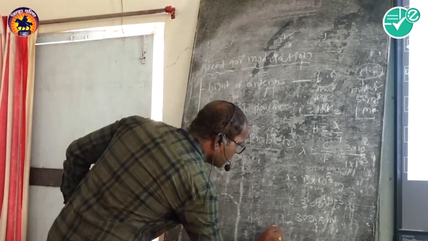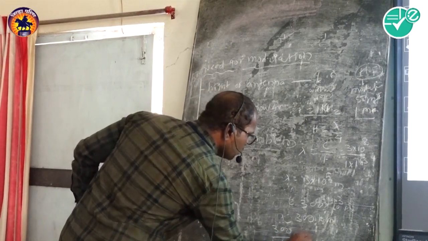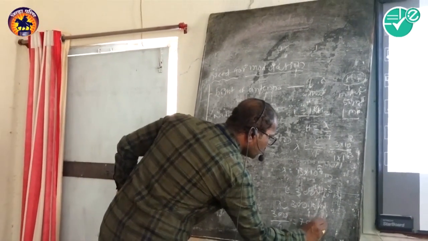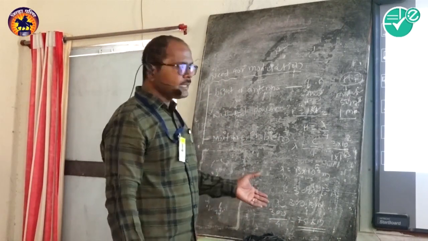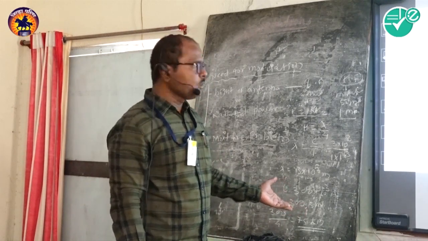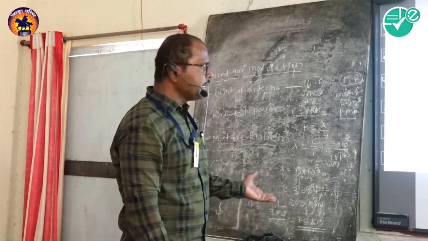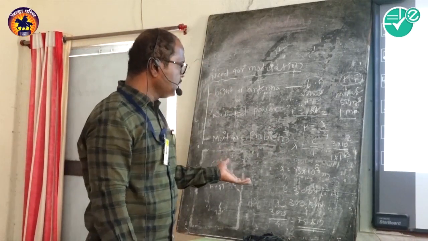So here, friends, 300 divided by 4 is equal to 75 kilometers. This is the height of the antenna. Practically, this is a very huge height. We cannot mount or stand an antenna vertically at 75 kilometers.